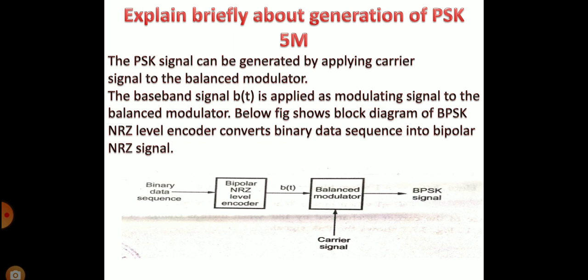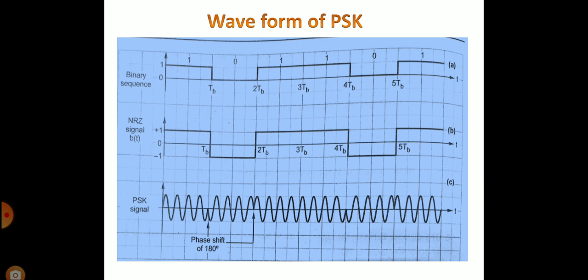The baseband signal b(t) is applied as the modulating signal to the balanced modulator. The figure below shows the block diagram of BPSK. The NRZ level encoder converts the binary data sequence into a bipolar NRZ signal.